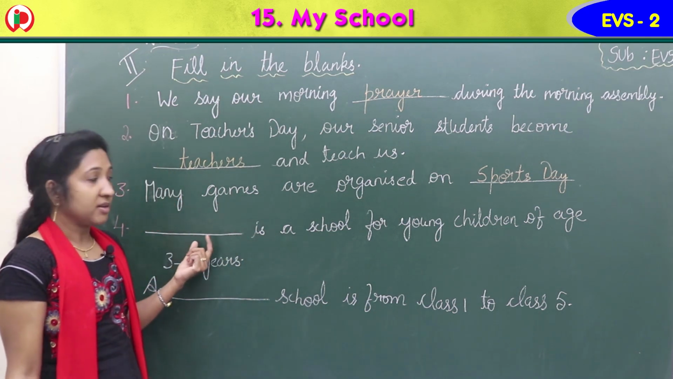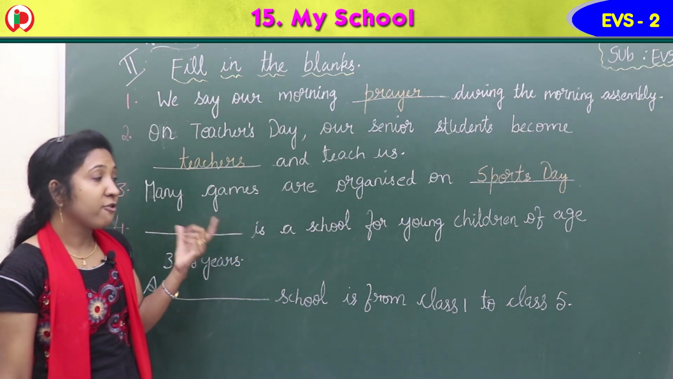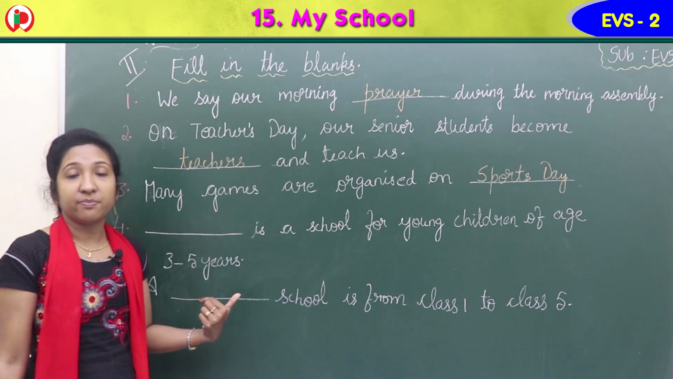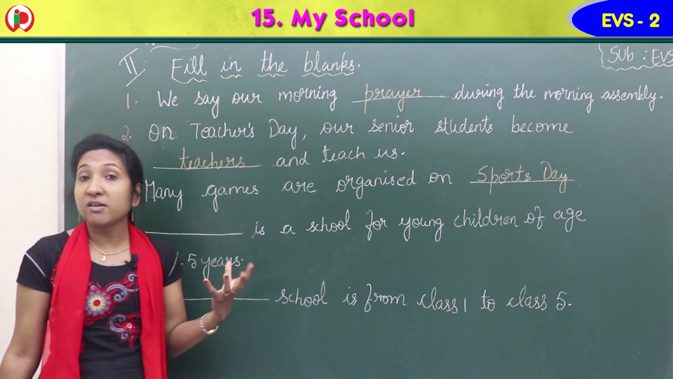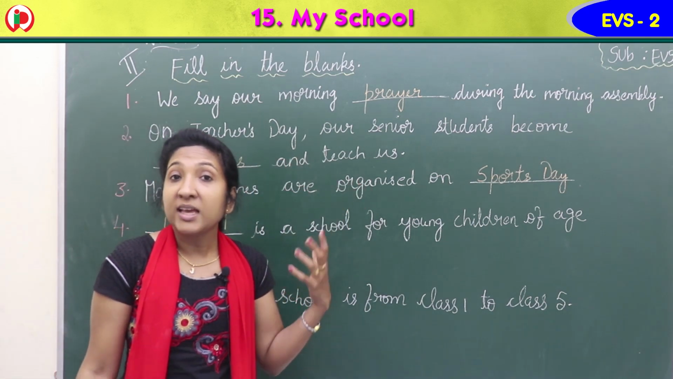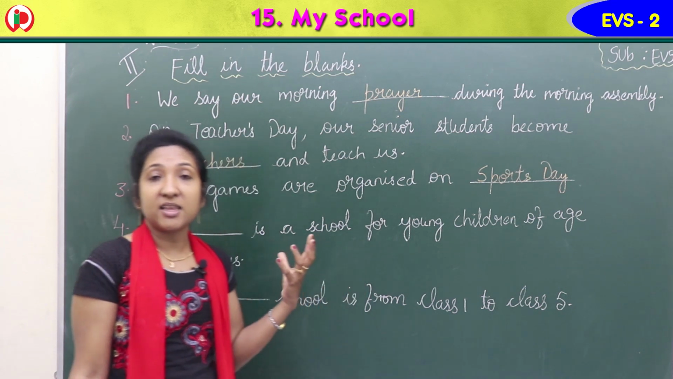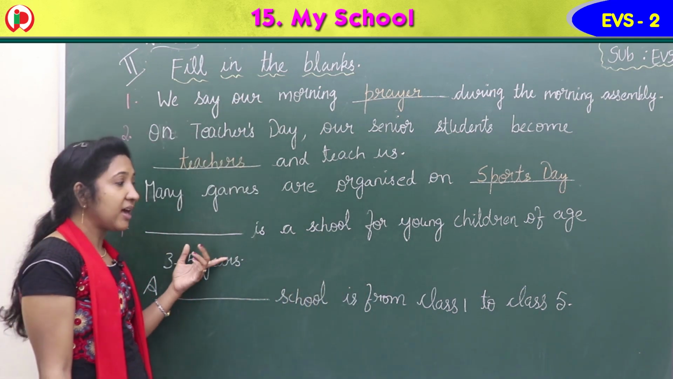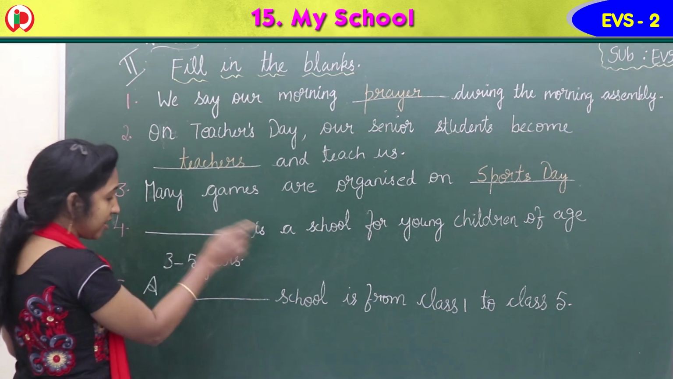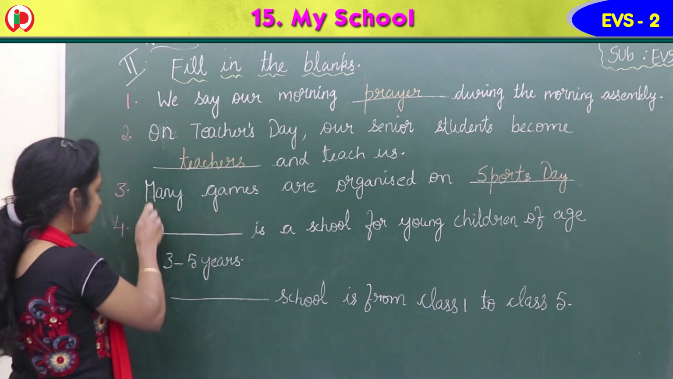Then fourth one, dash is a school for young children of age 3 to 5 years. Children of 3 to 5 years will go to which school? Yes, they go to kindergarten. The name of that school is kindergarten. So, kindergarten is a school for young children of age 3 to 5 years.